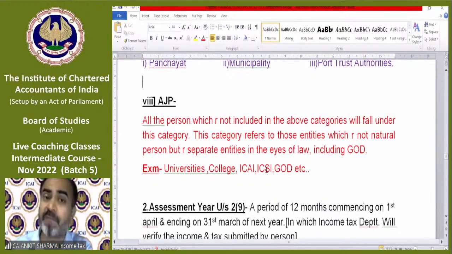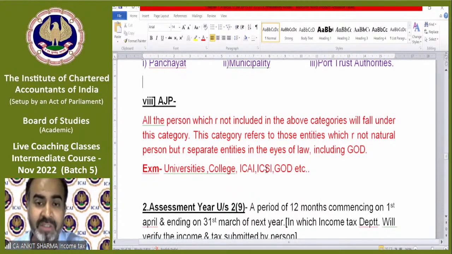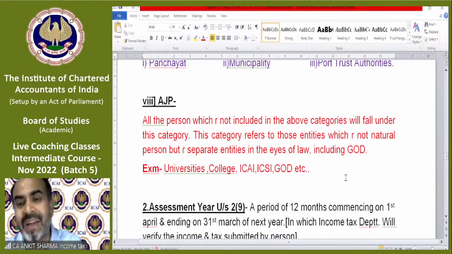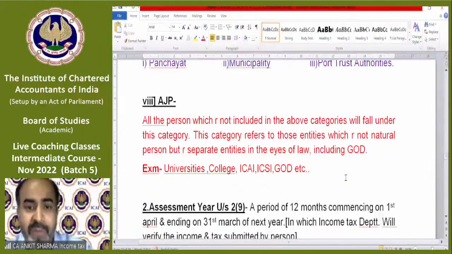So those will not fall in the category of above 7 categories; they will fall under AJP. For example, universities, colleges, ICAI, ICSI, government, etc. Okay. So we have just completed the definition of AJP.